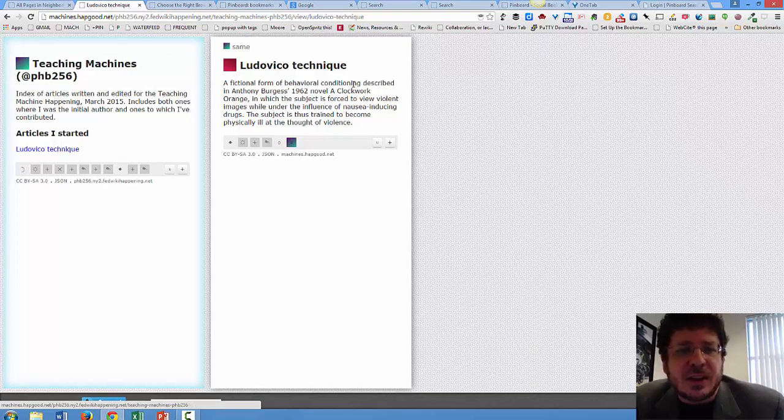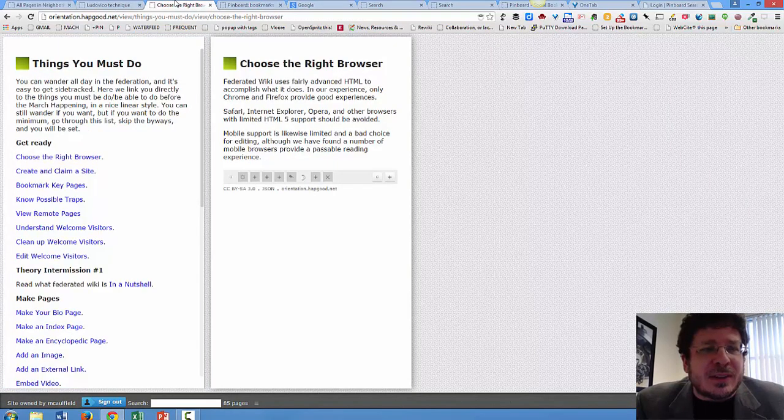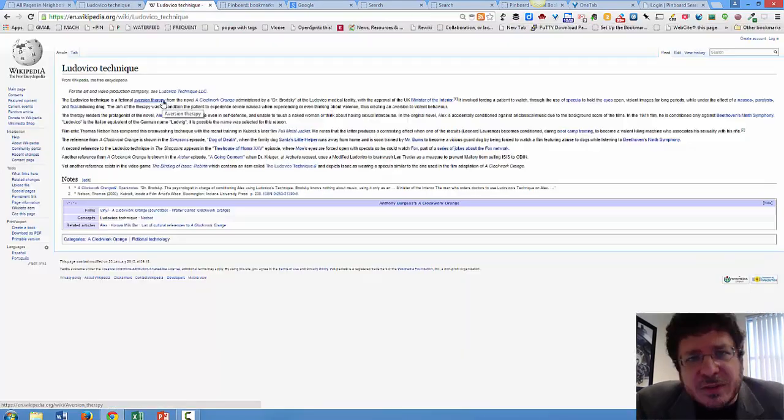So he has this piece on Ludovico technique, which is the fictional technique that's highlighted in A Clockwork Orange. I think this is a neat take on a horrific, dystopian idea of what teaching machines could be. So he's got this thing here. You know what I think I might do? Let's go to Wikipedia and find a picture and add it to this page.